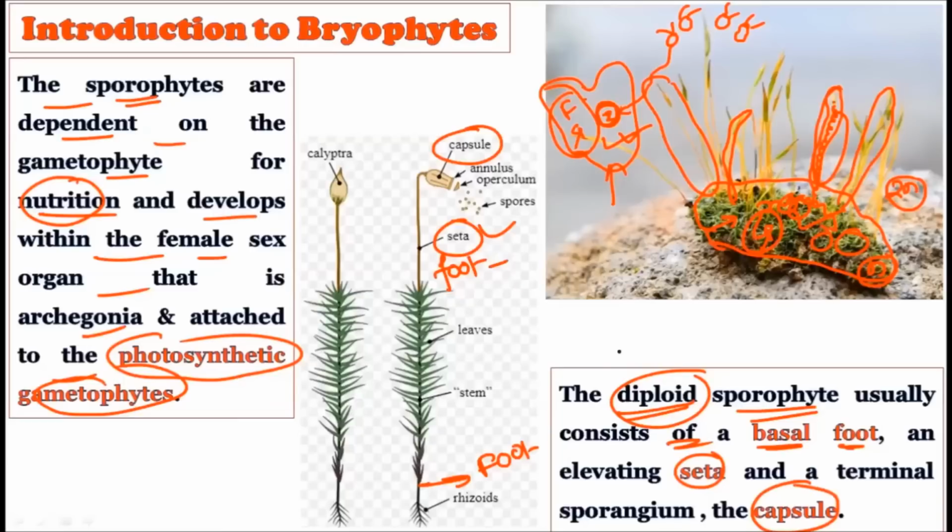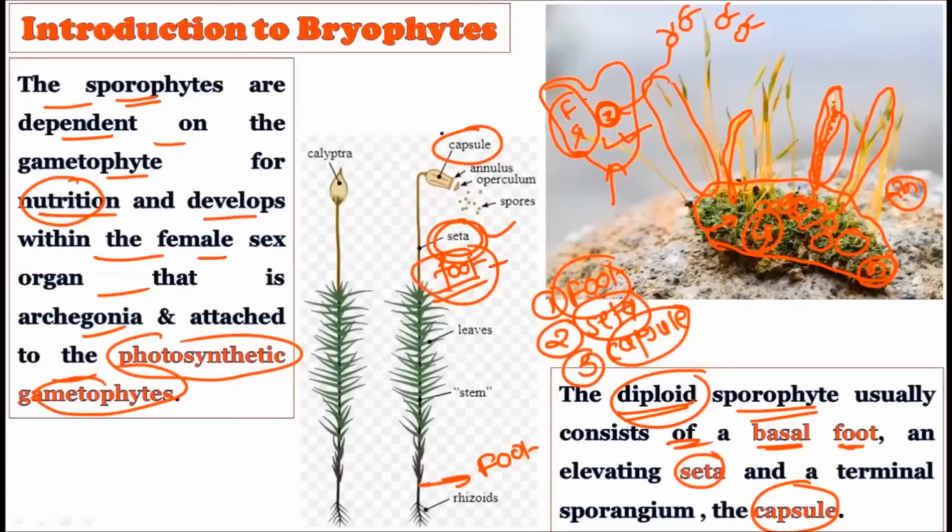So the sporophyte of the bryophyte is typically divided into three structures. The first is the foot, the second is the seta, and the third is the capsule. Whatever sporophytes are created out of the gametophyte consist of these three parts: the foot, seta, and capsule. You can observe that this sporophyte is divided into foot, seta, and capsule.